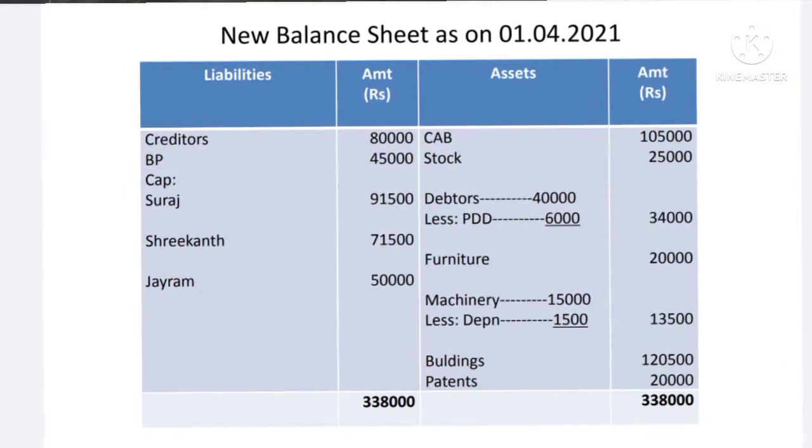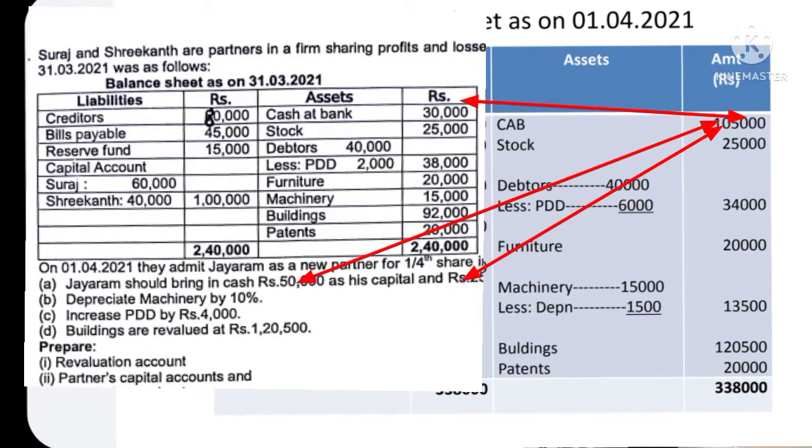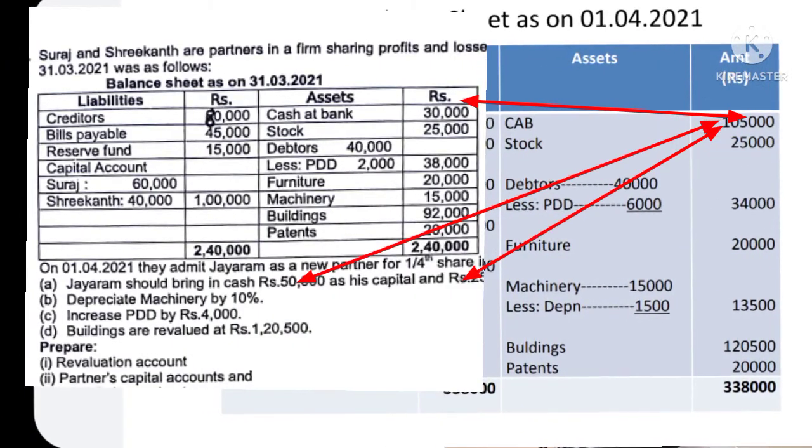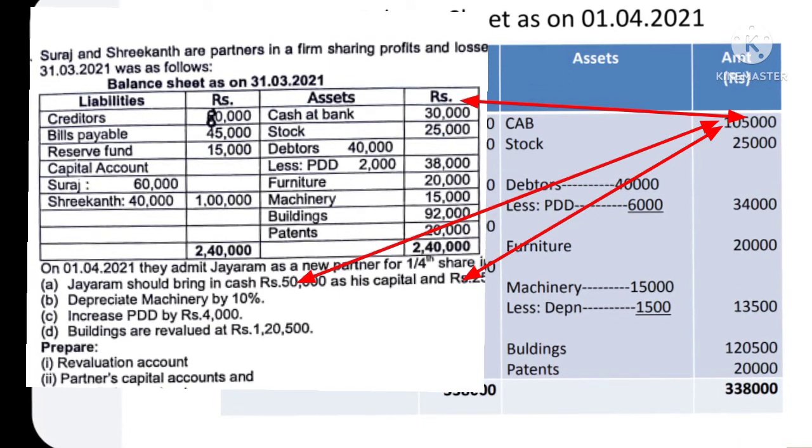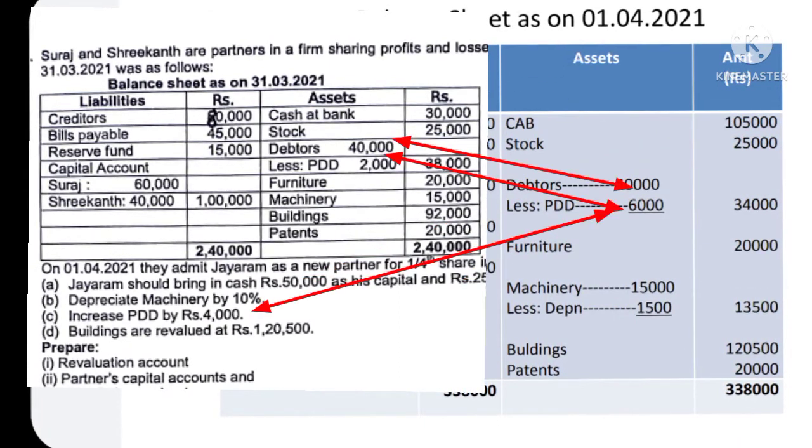Now prepare the new balance sheet. Balance sheet as on 1/4/21. So cash at bank changes, because earlier there was cash of 30,000 and now 75,000 rupees is brought in by the new partner. So 30 plus 75 comes to 1,05,000.